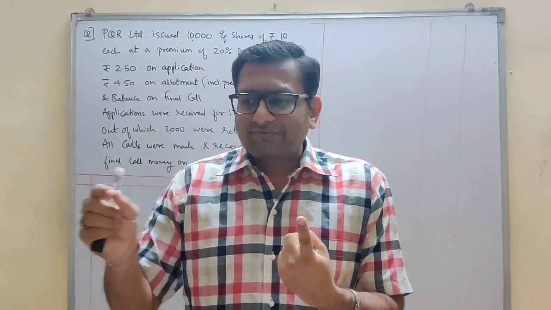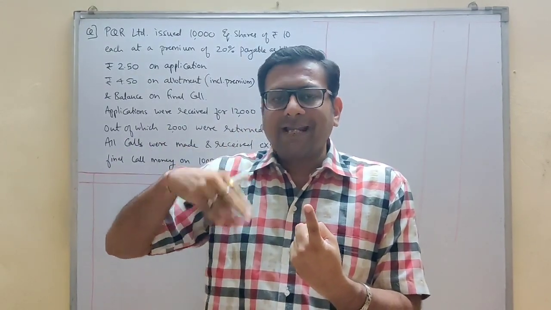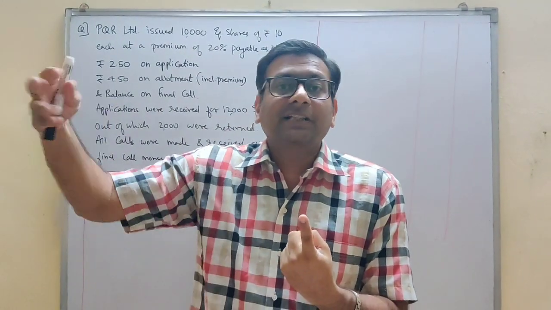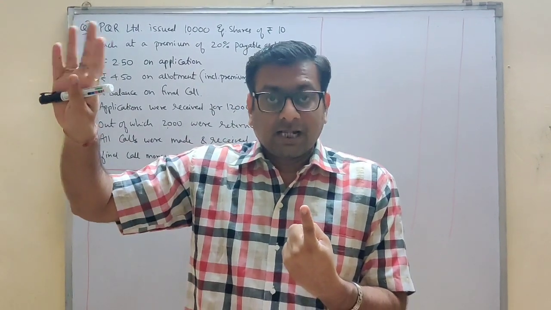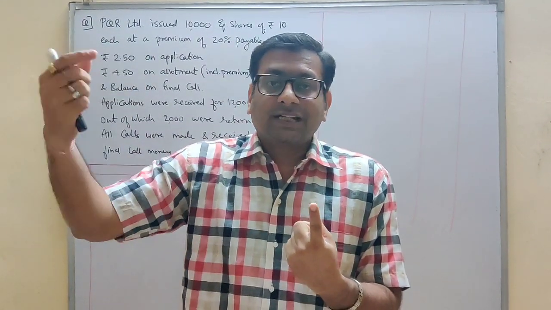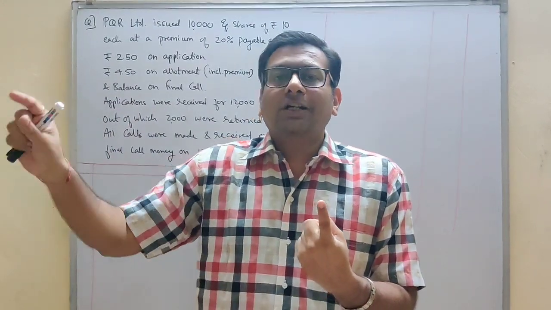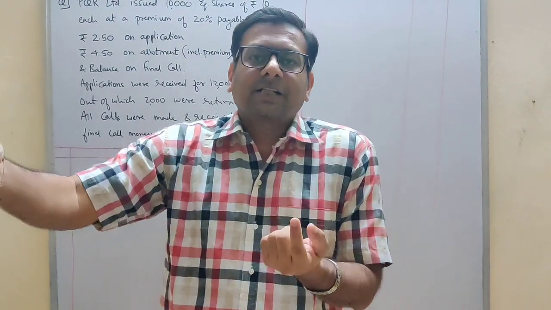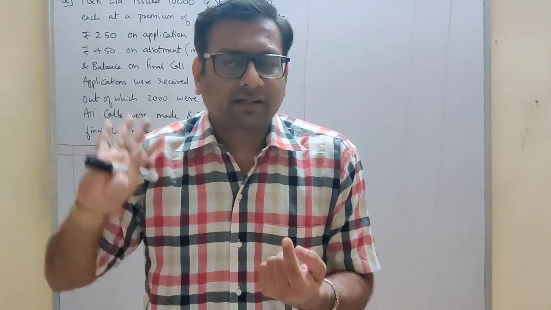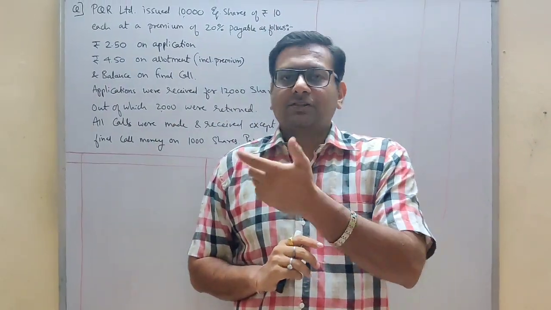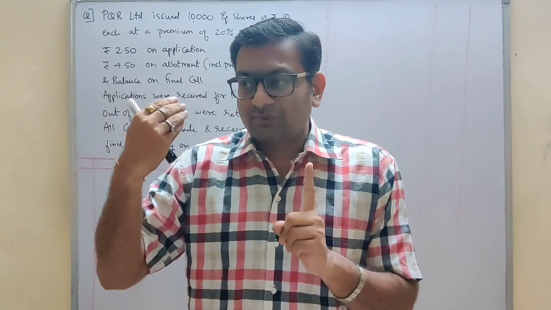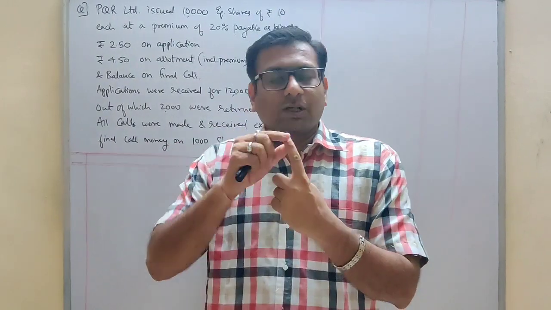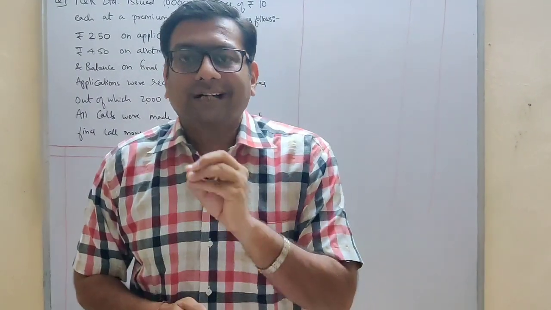So what I will do, I will pick up 2-3 applications which will make up a total of 20,000 shares, and I will reject those applications, and I will return their application money also, and I will send them a letter along with that refund cheque that you are not allotted any shares in this company because of oversubscription. So please collect your application money. So this is one option. You have to completely reject whatever extra applications we have. That is one option. The second option is called pro rata allotment.